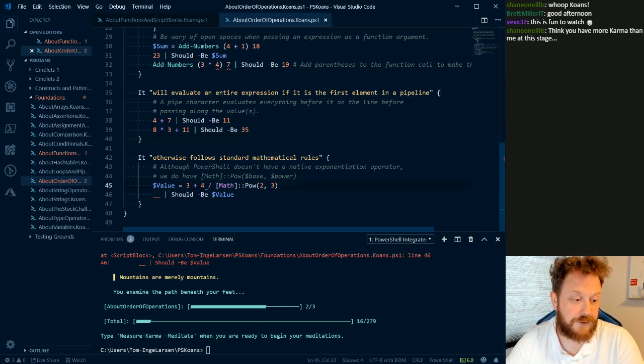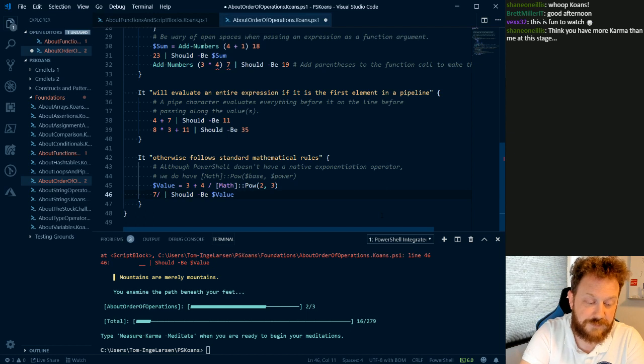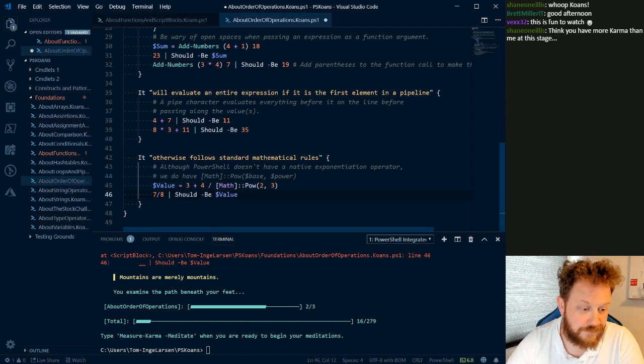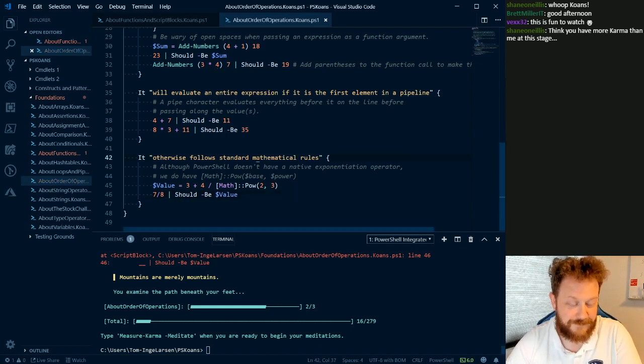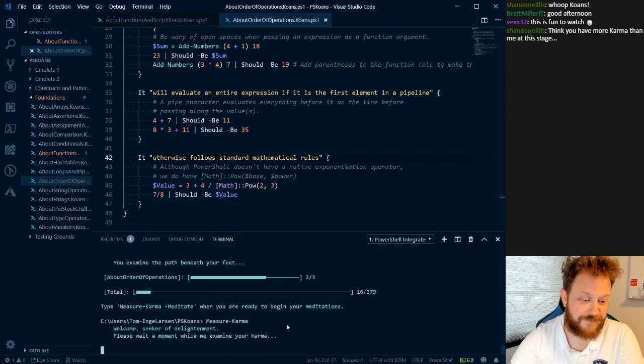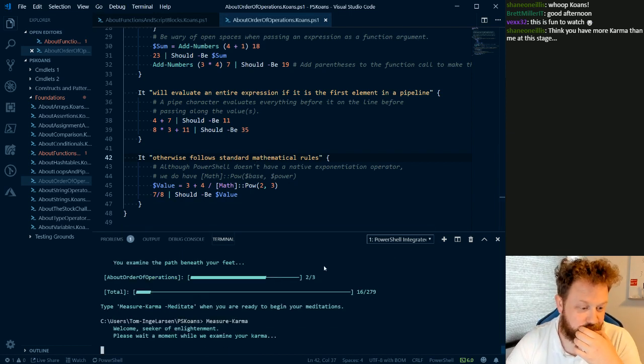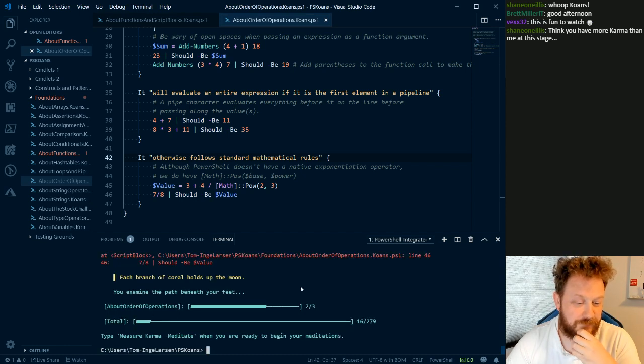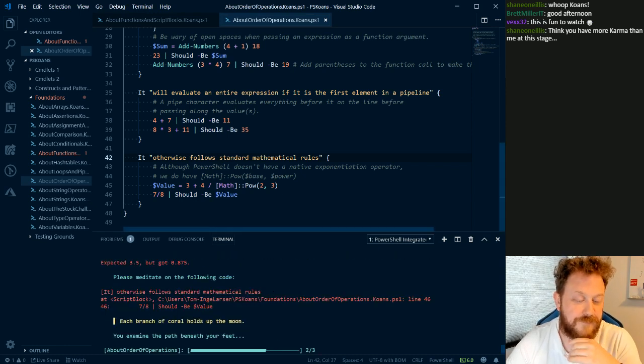So is it allowed to cheat? Can we do 7/8? No, wasn't correct either. Two to the third, isn't that 8?